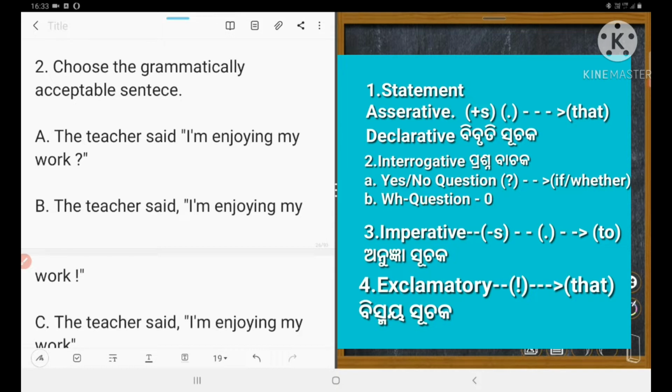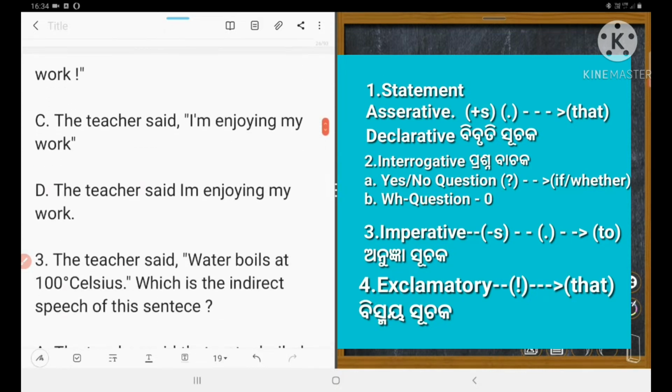In the second, there is a question mark. No, it is wrong, because "I am enjoying my work" is a statement. A question mark should not be there. In the next one, the sentence in inverted comma ends with what? An exclamatory mark. So it is wrong because the sentence is a statement.